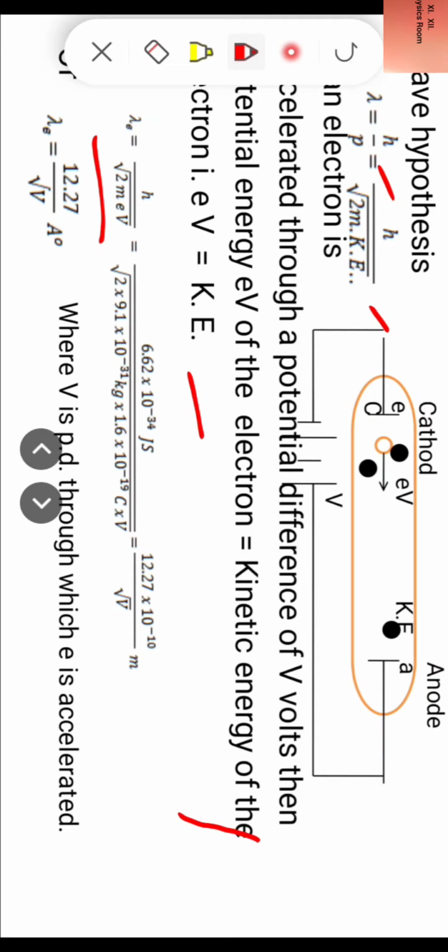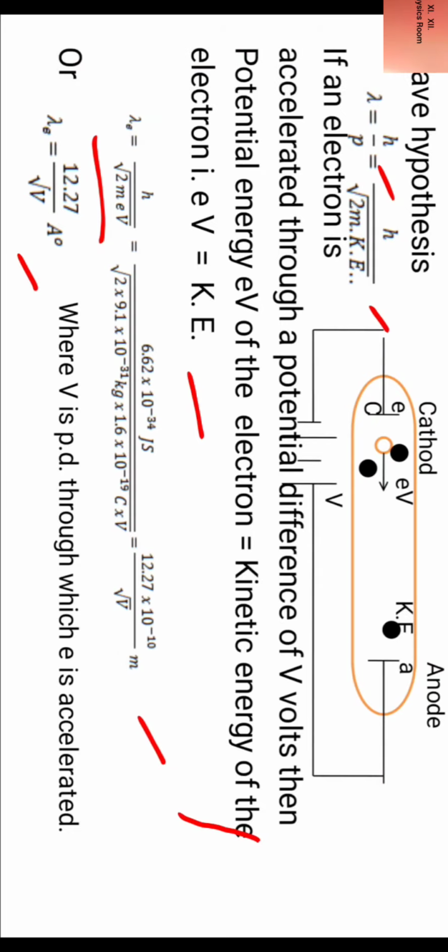Then we arrive at the result that lambda e is equal to 12.27 into 10 raised to power minus 10 divided by under root V meters, or lambda e is equal to 12.27 divided by under root V angstrom, where V is potential difference through which electron is accelerated.